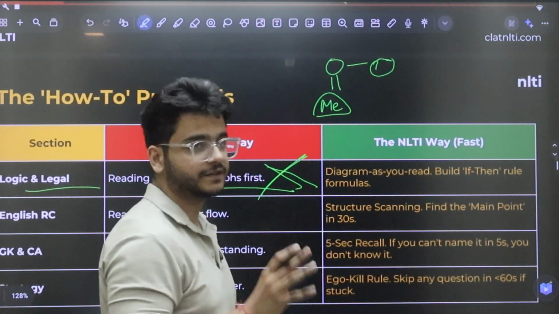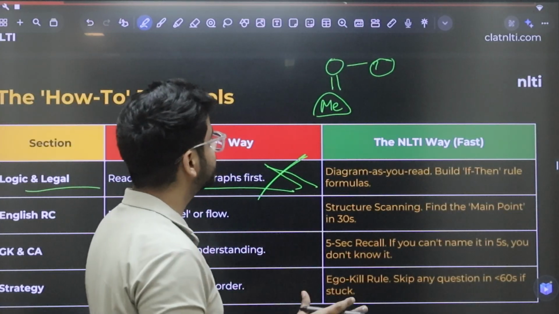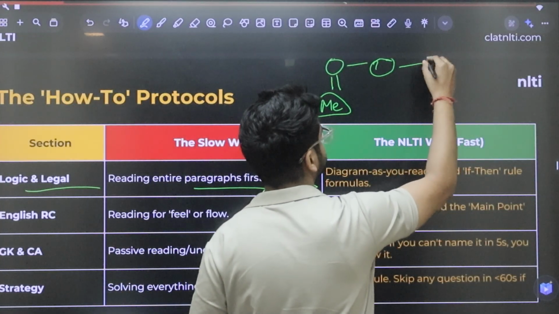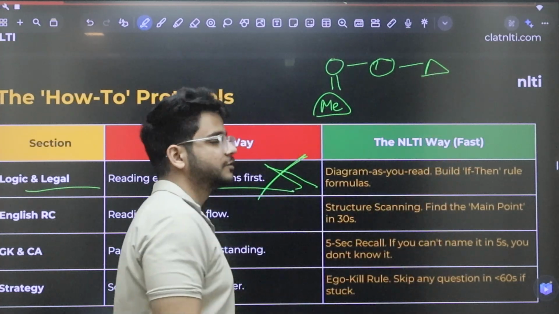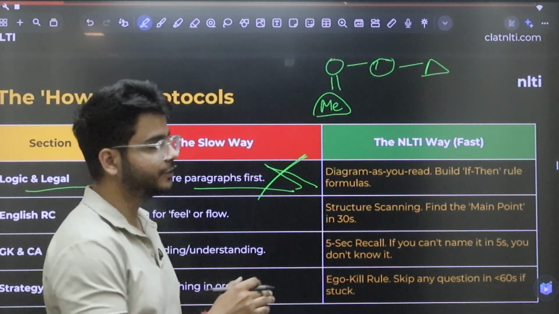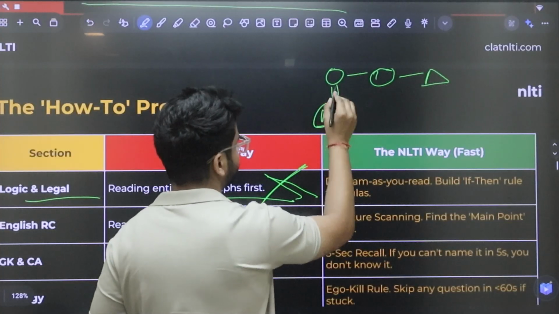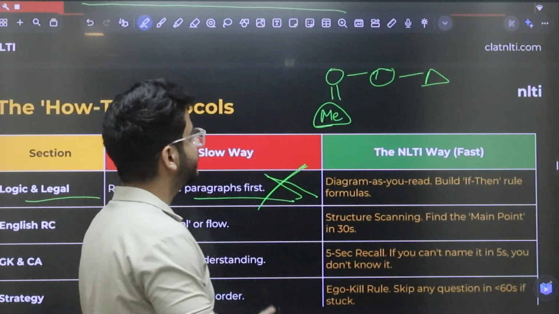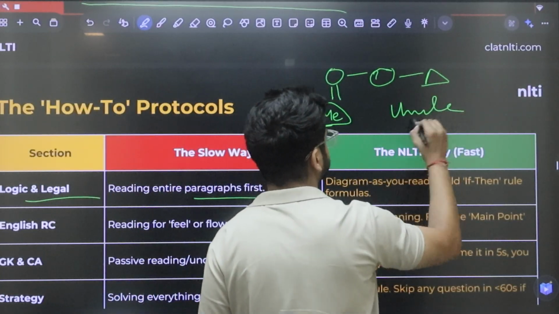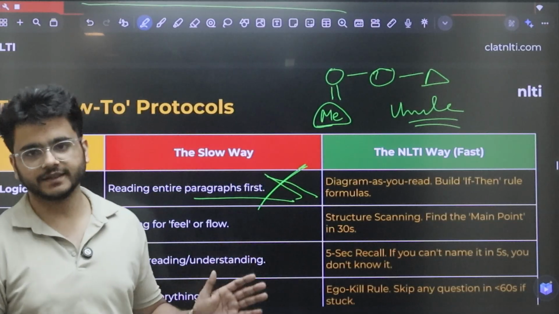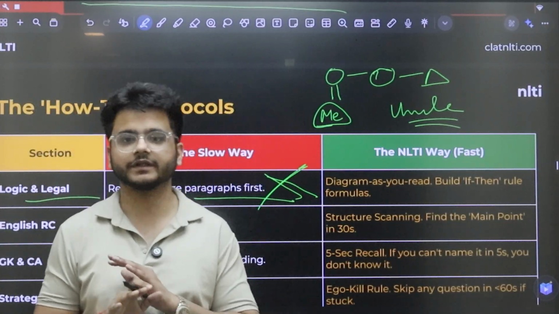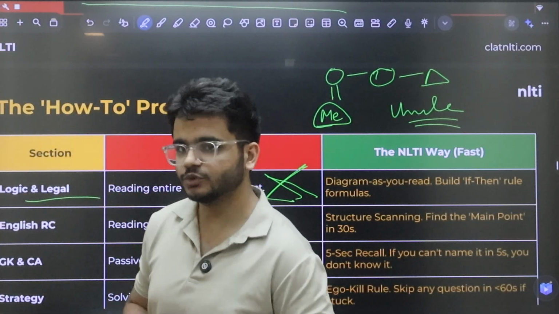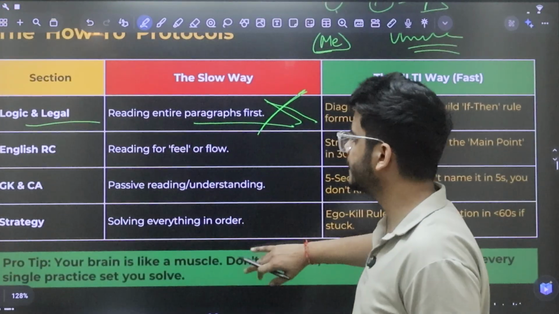What was asked in the question? The person in the photograph is the brother of my mother's sister. So first you wrote mother's sister. You diagrammed yourself, your mother, her sister, and then her brother. How is the person related to me? He is my uncle. So that is the fast way of doing a question. It's a very simple question. In CLAT and ALET you will not be asked such easy questions, the level can be a bit higher, but that is more or less the logic of solving a question.